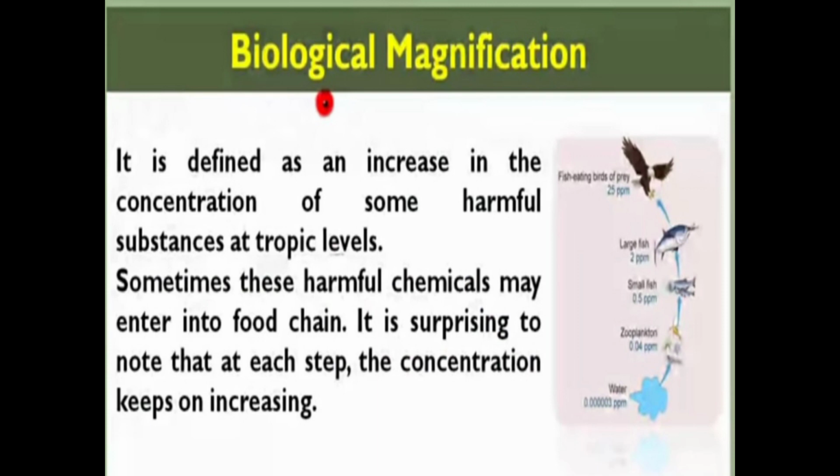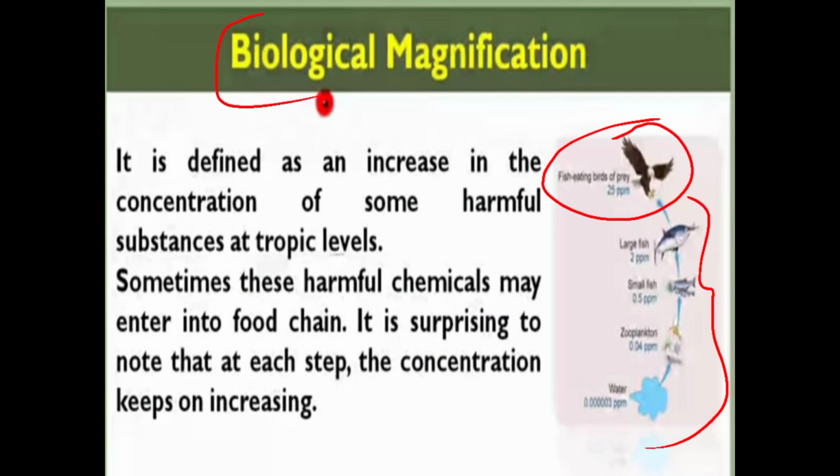Then the large fish gets inside 2 ppm of harmful chemicals, and at the last, the fish eating birds, which are the prey, can get 25 ppm of harmful chemicals. It means the harmful chemicals of all these organisms go inside this prey. So that's why the concentration of the harmful chemicals is more over here, and that's why they die and become dead and decayed, and that is eaten by the decomposers. This is known as biological magnification.